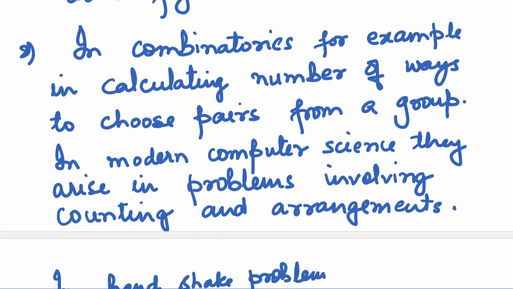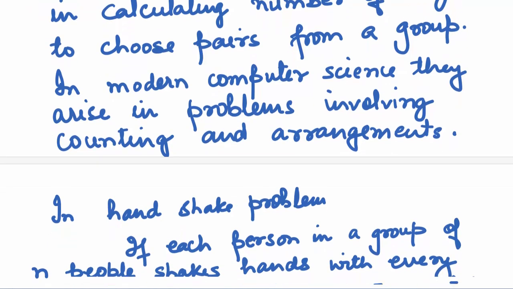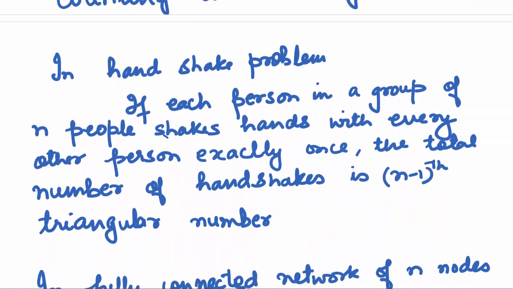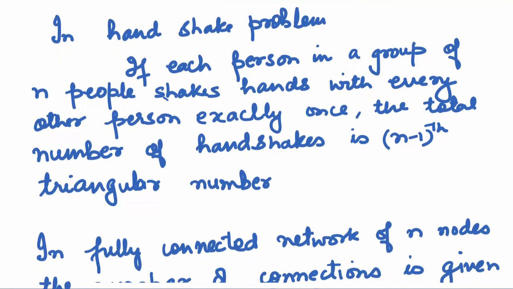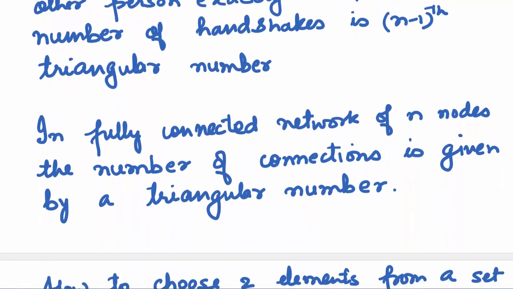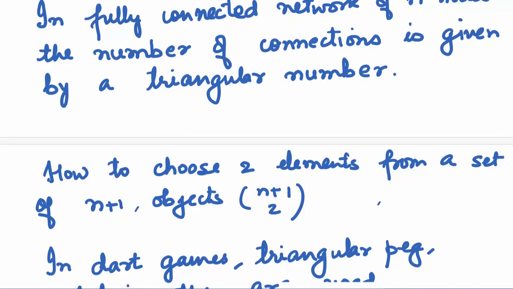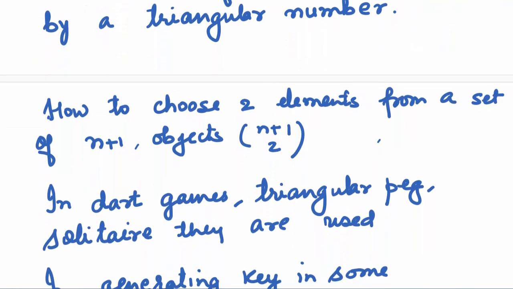In modern computer science, they arise in problems involving counting and arrangements. In the handshake problem, where each person in a group of n people shakes hands with every other person exactly once, the total number of handshakes is the n minus 1th triangular number. In a fully connected network of n nodes, the number of connections is given by a triangular number. When it comes to how to choose two elements from a set of n plus 1 objects, again it's a triangular number. In dart games, triangular peg solitaire, they are used.